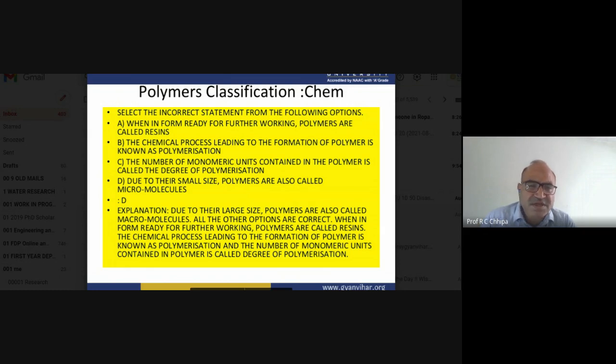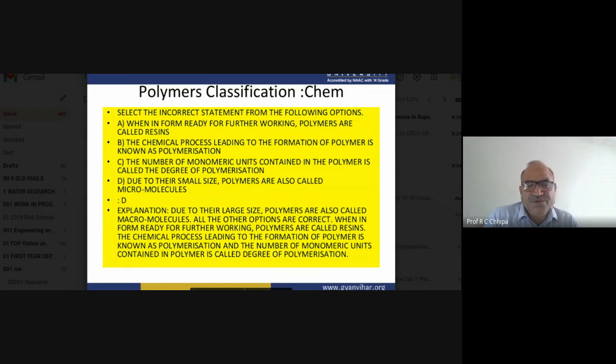This is not incorrect. Then C, the number of monomeric units contained in the polymer is called the degree of polymerization. This is also not incorrect. D, due to their small size, polymers are also called micro.